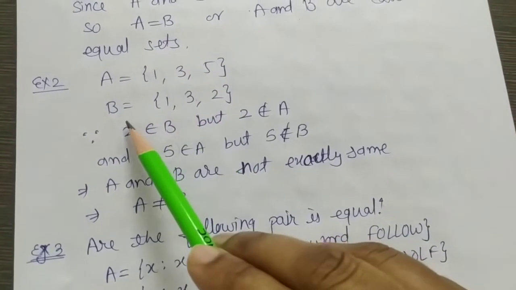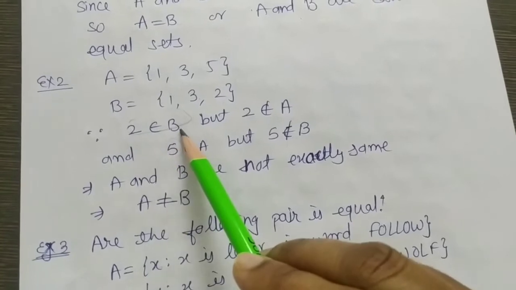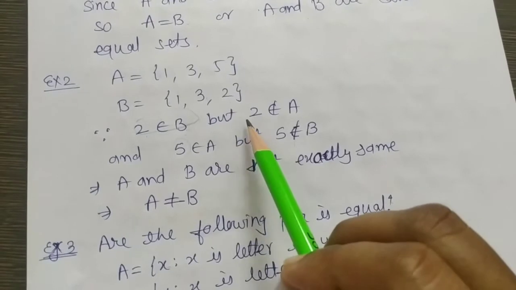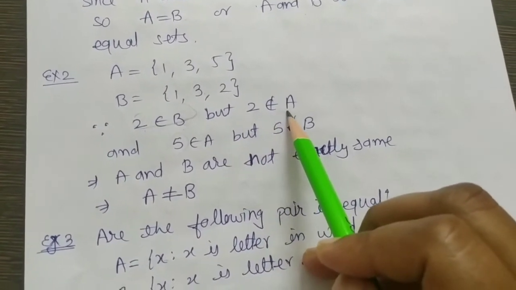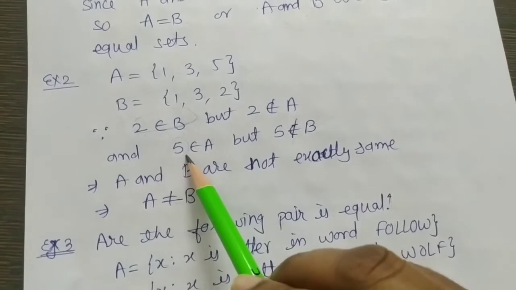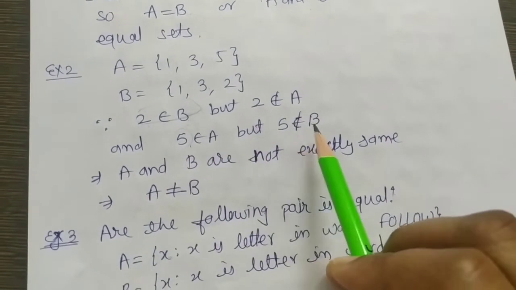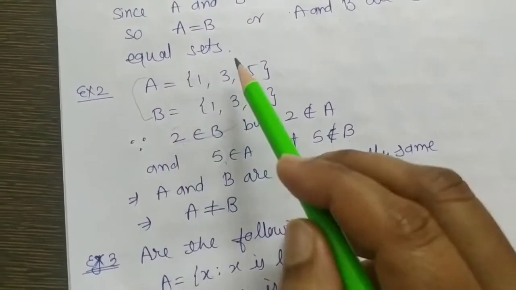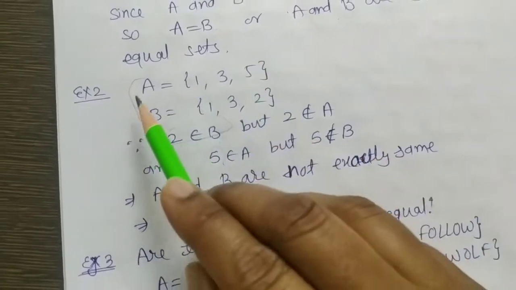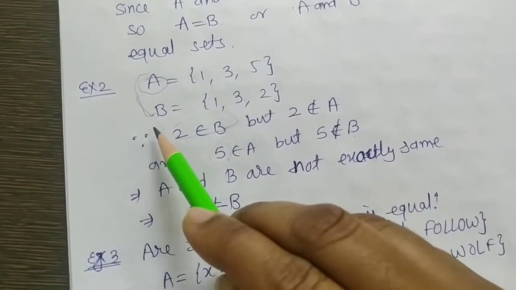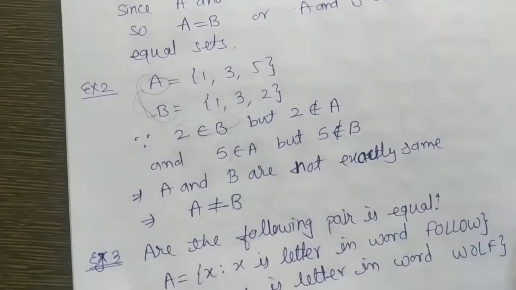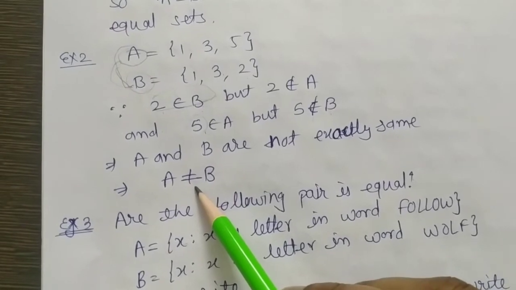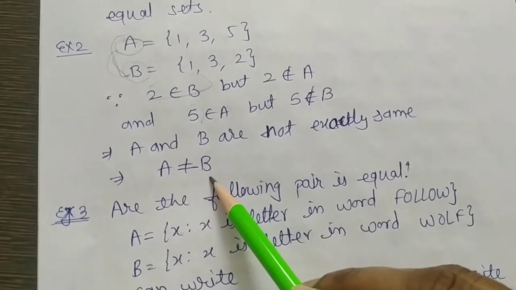But B has 2: 2 is an element of B, but 2 is not an element of A. And 5 is an element of A, but 5 is not an element of B. It means these are not exactly the same, because every element of A does not belong to B and every element of B does not belong to A. So A and B are not equal sets. I can write A is not equal to B.